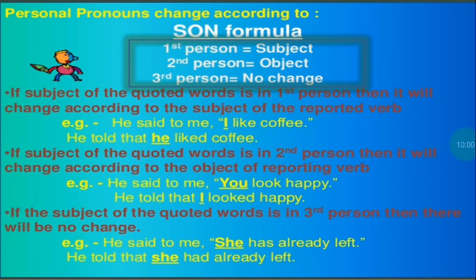Then, now the next rule that we go to is personal pronouns change according to the SON formula, the SON formula. Now, what is first person? If the first person, it changes according to the subject. Now, what is first person? I and we are first person. What is second person? You in the singular and you in the plural. And what is third person? Third person singular is he, she, it, and third person plural is they.